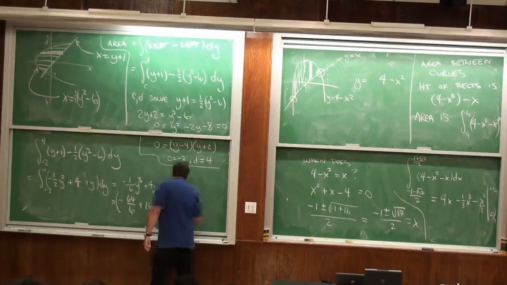Did I lose a minus sign somewhere? No. And half of 16 is 8.